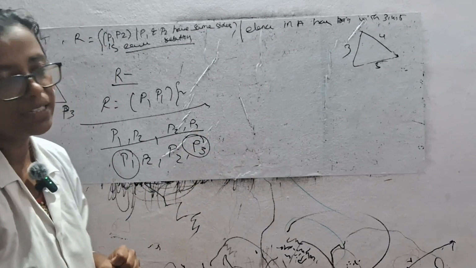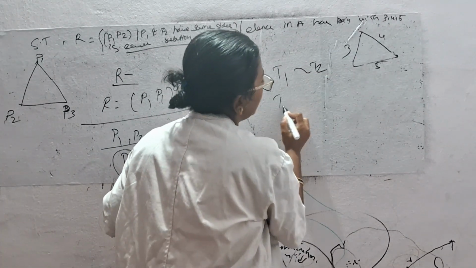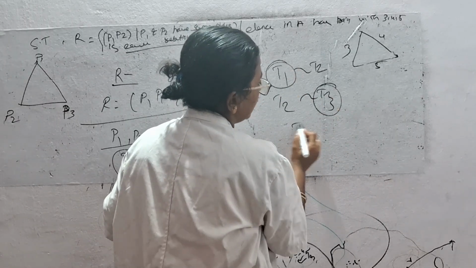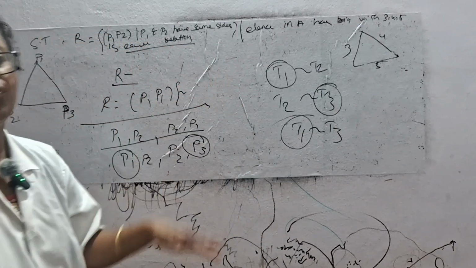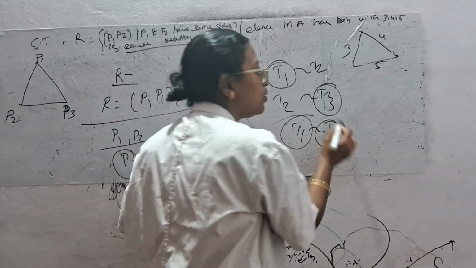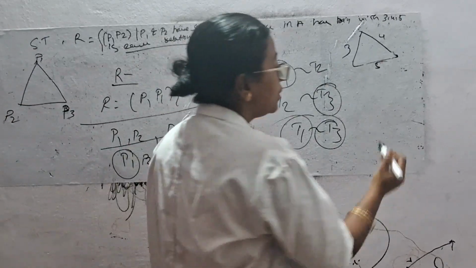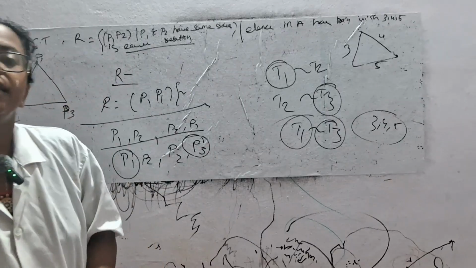So T1 is related to T2, T2 is related to T3, T1 is related to T3. So what is T1? 3, 4, 5. So T3 is also 3, 4, 5. So what are the elements in A? 3, 4, 5. That's it. Next problem.